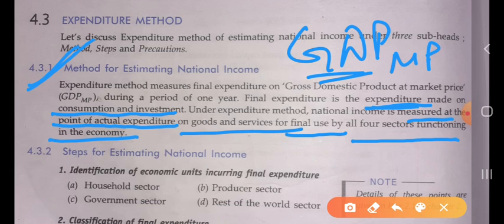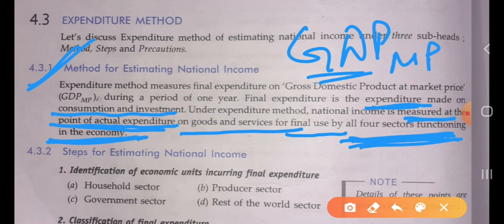Okay. Under expenditure method, national income is measured at the point of actual expenditure on goods and services. In this method, national income is measured at the point where we make the actual expenditure on the final goods and services which are produced in our country, and consumed by all four sectors functioning in the economy. Know very well, there are four sectors in the economy. So all the expenditure made on goods and services for the final use by all four sectors of the economy.